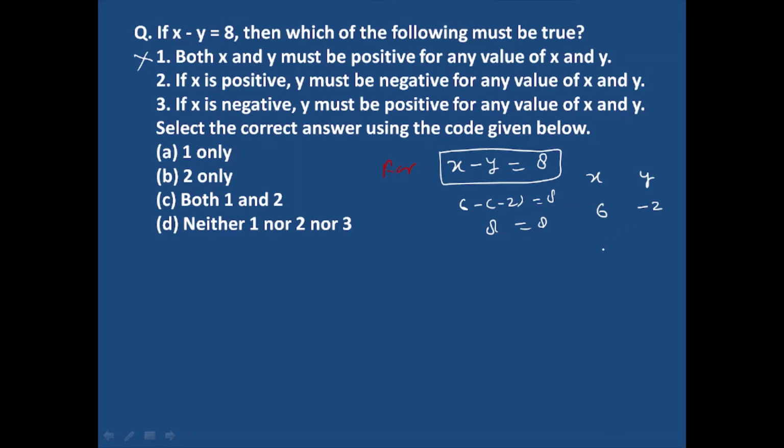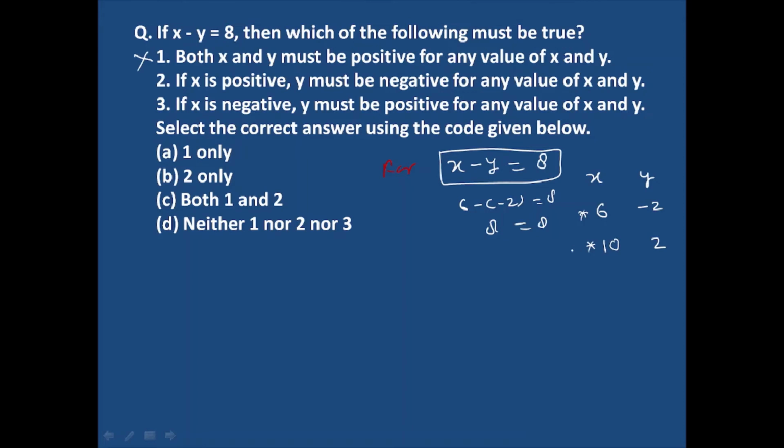We can consider for the second statement the value of x is 10 and the value of y is 2. So we considered that both values of x and y are positive. The second statement is saying that if x is positive, y must be negative.